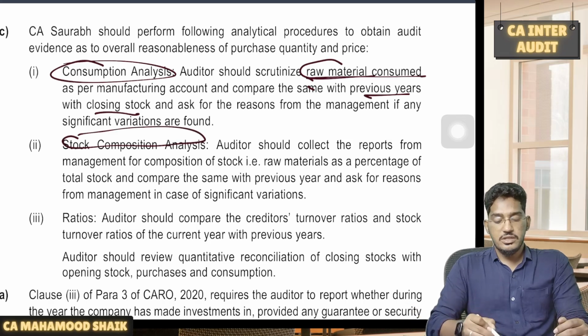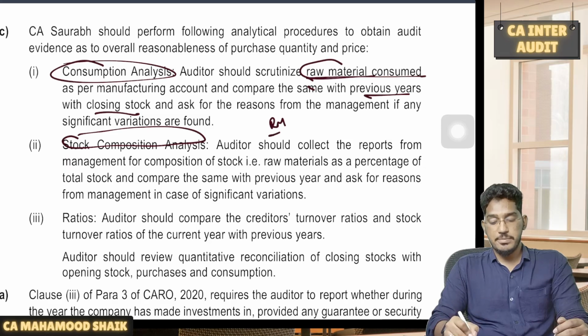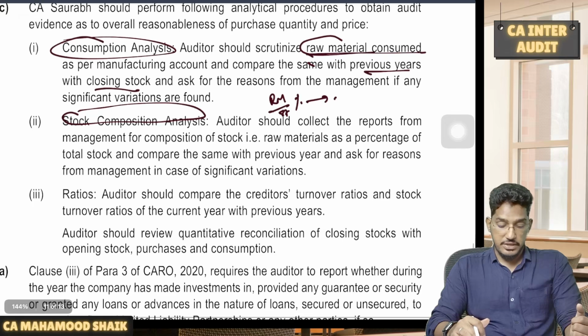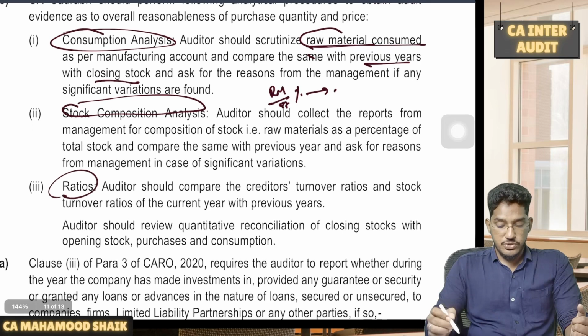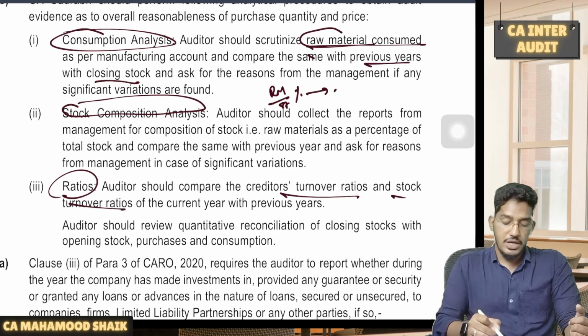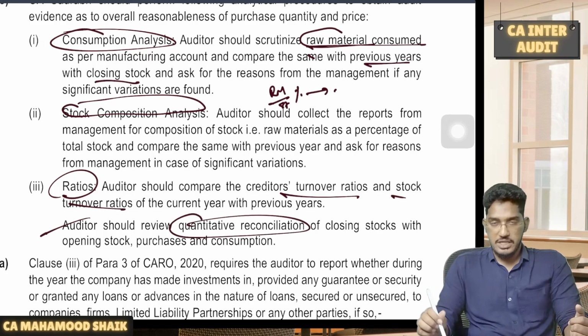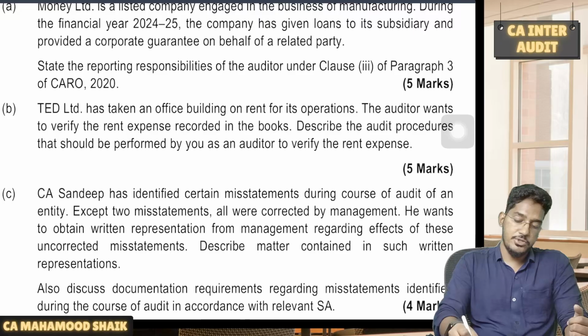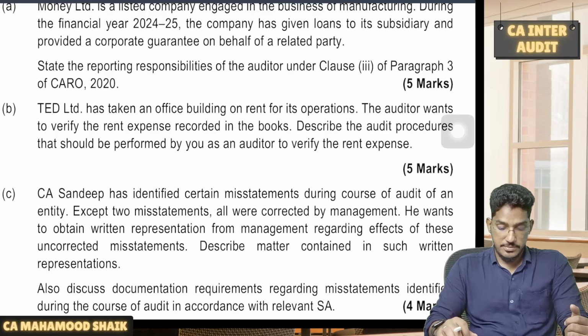Then stock composition. This we have already seen in the previous discussion. The stock composition, you calculate raw material as a percentage of total stock. This percentage you compare with the last year and evaluate the differences. Then you also calculate ratios, different kinds of ratios, like creditors turnover ratio, stock turnover ratio, and even we perform quantitative reconciliations also. So these are the analytical procedures we perform in the area of purchases.